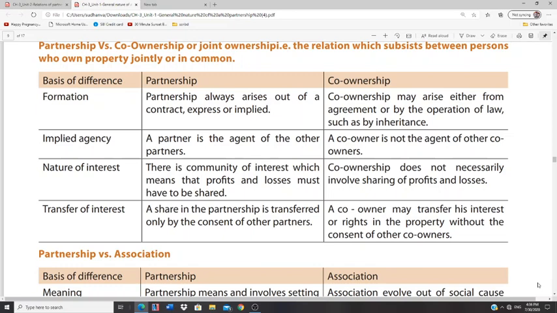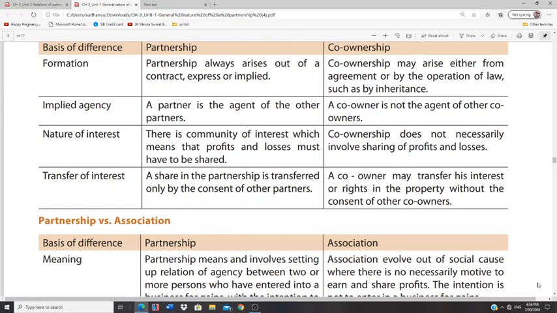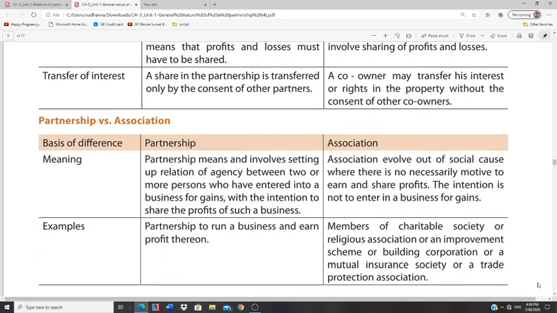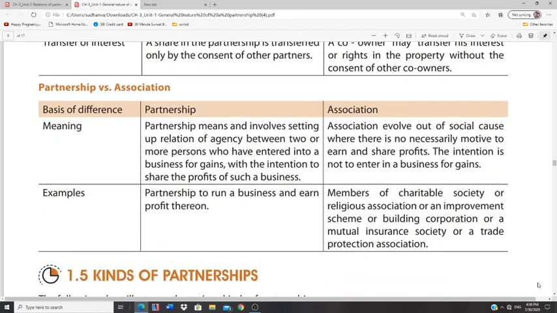Such an aspect is not available in co-ownership. If a co-owner wants to transfer his property, he can do so by executing a gift deed or sale deed. Now we'll talk about the differences between partnership and association.